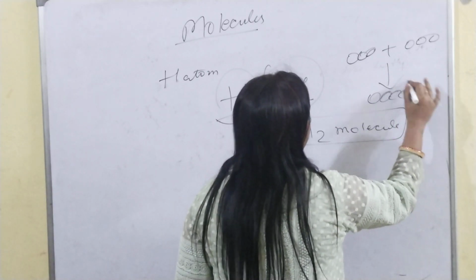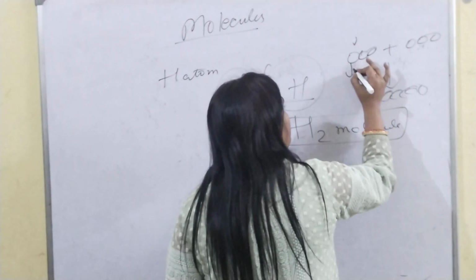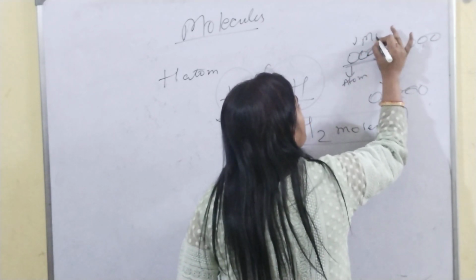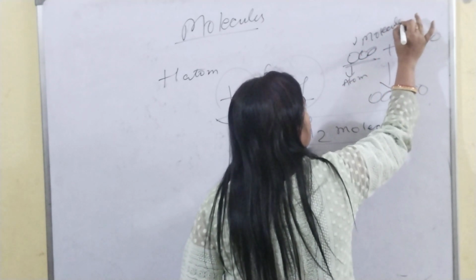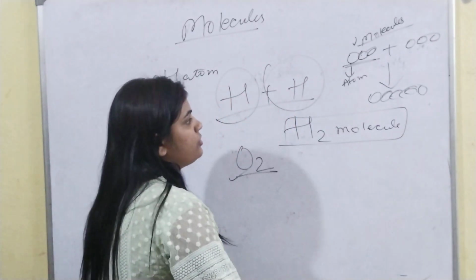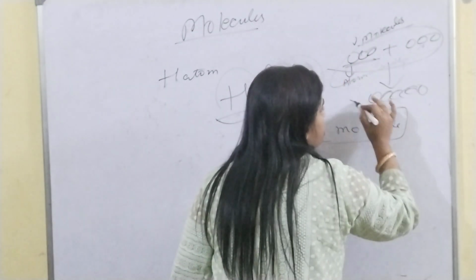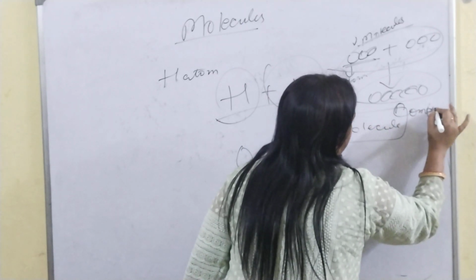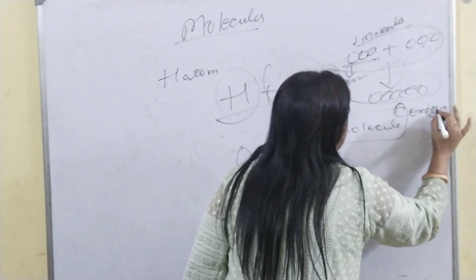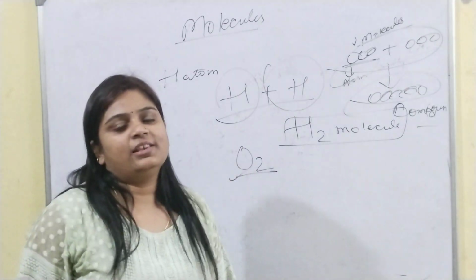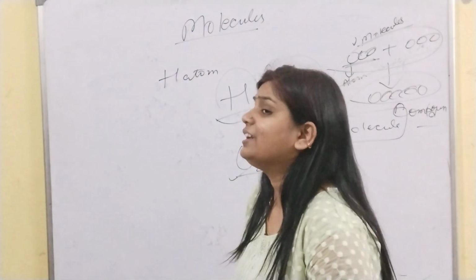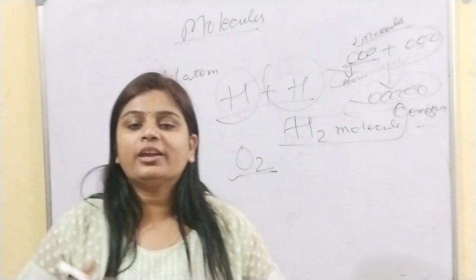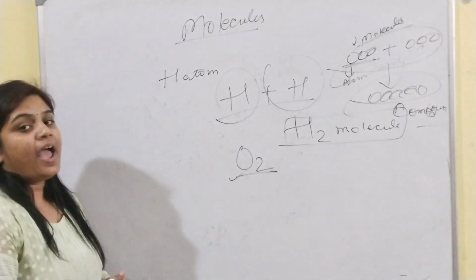So one ball is an atom, three balls is a molecule. And when molecules of different kinds combine, it becomes a compound.